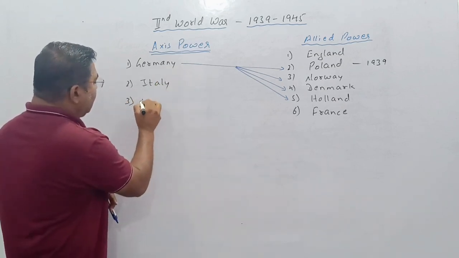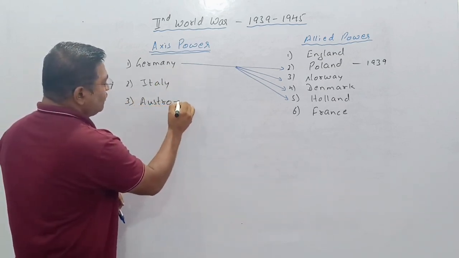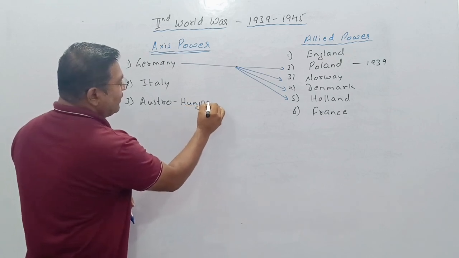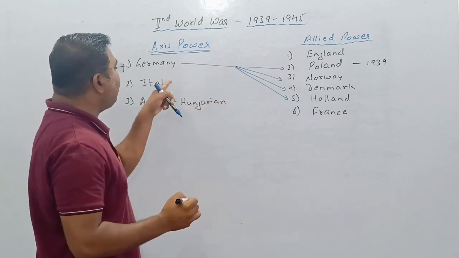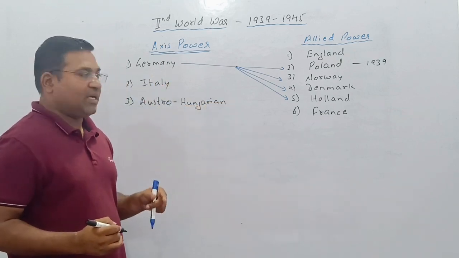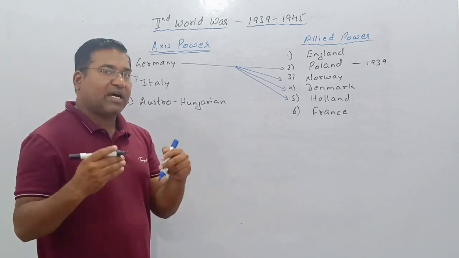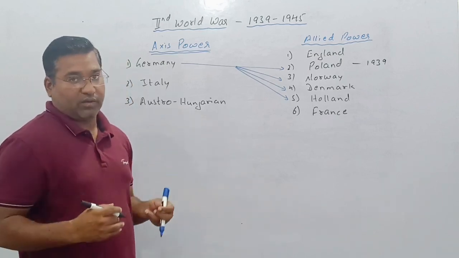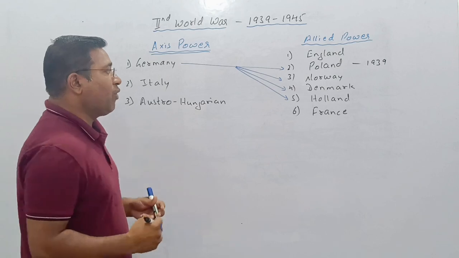Back to back, Italy and Austro-Hungary gave their support to Germany. Now see, one by one, the teams are entering into the World War.